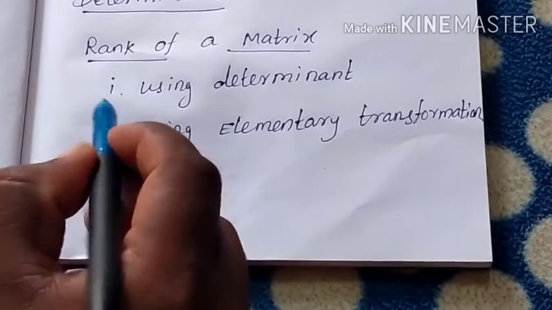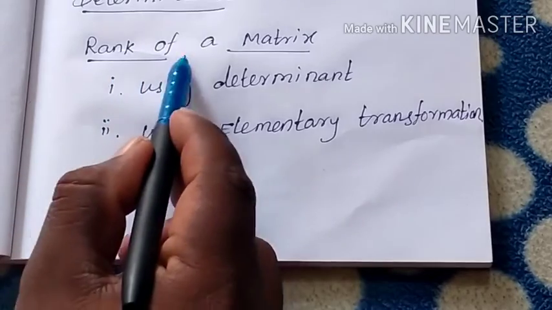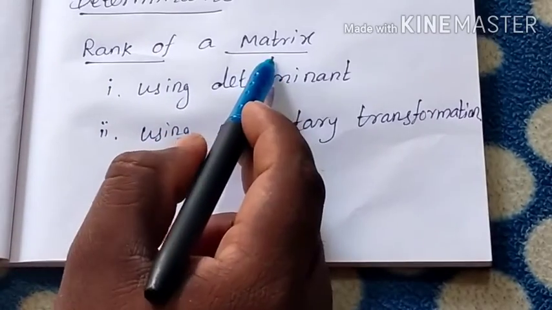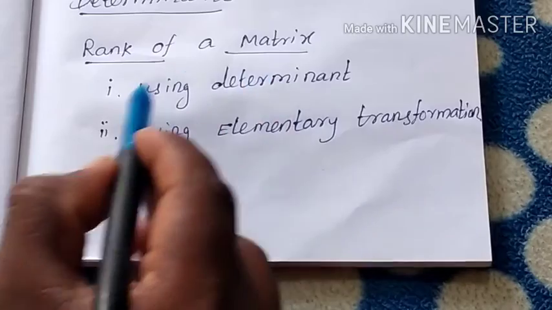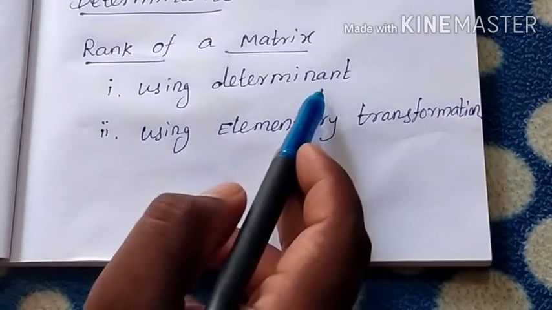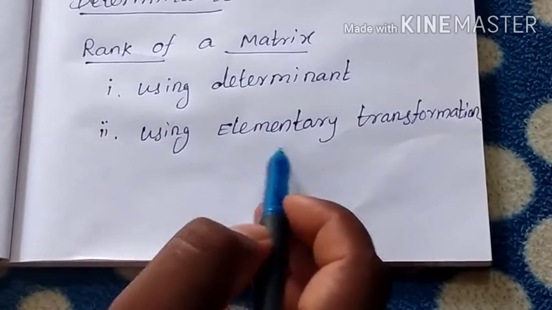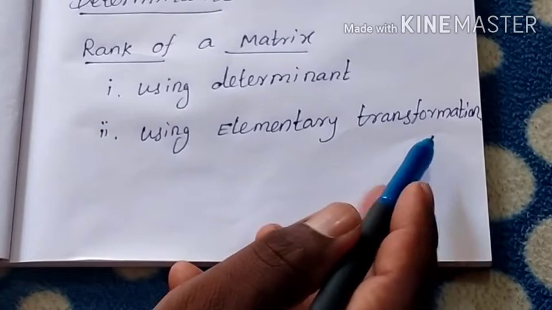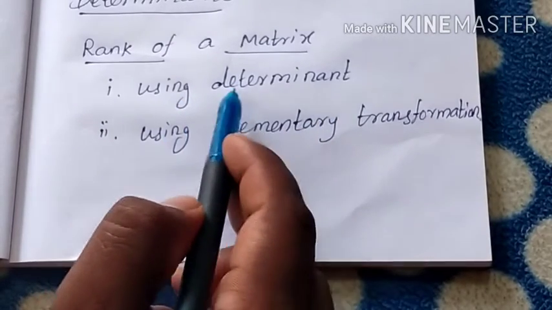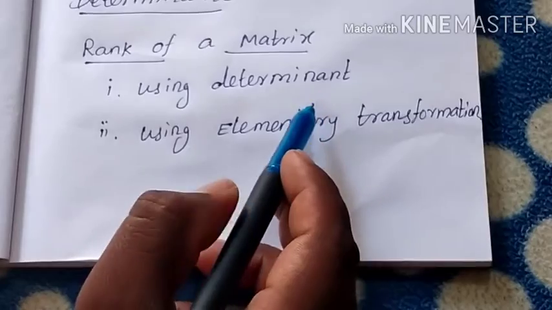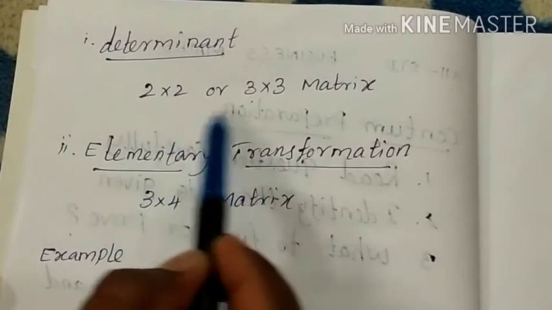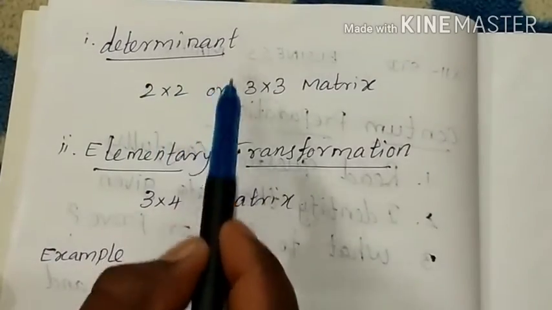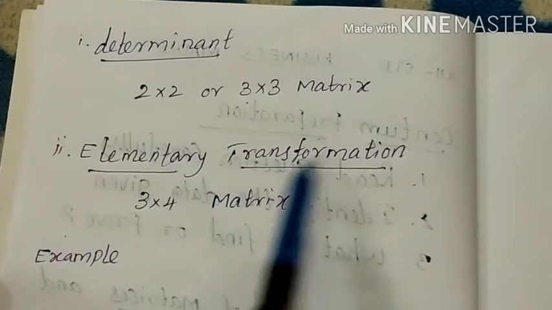The first topic of the 12th standard is the rank of a matrix. Here there are two methods. One is the determinant method. The other is the elementary transformation method. The first method you already learned in 11th standard. Many students are confused about when to use the determinant method or the elementary transformation method.